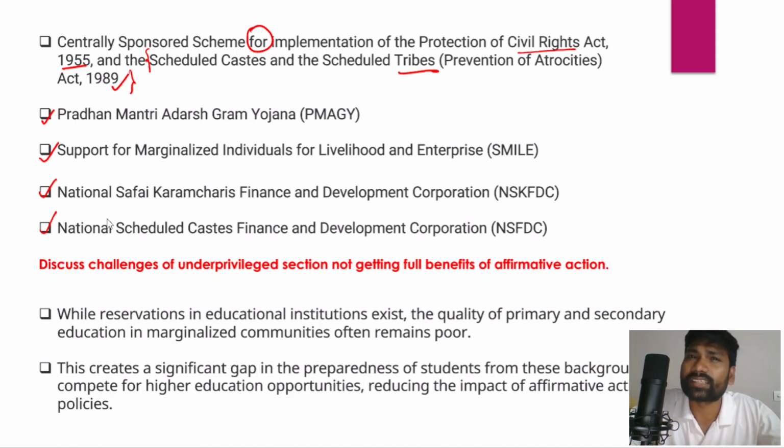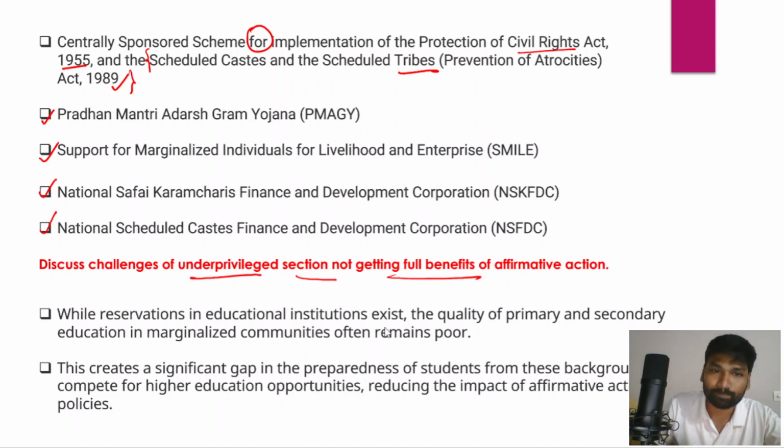There are certain reasons because of which, despite affirmative action policies and government initiatives, those initiatives are not reaching these marginalized sections, right? So we need to discuss the challenges of the underprivileged sections. Why have these underprivileged sections not been getting the full benefits of affirmative action? What are the reasons for the same? That is what we need to discuss.